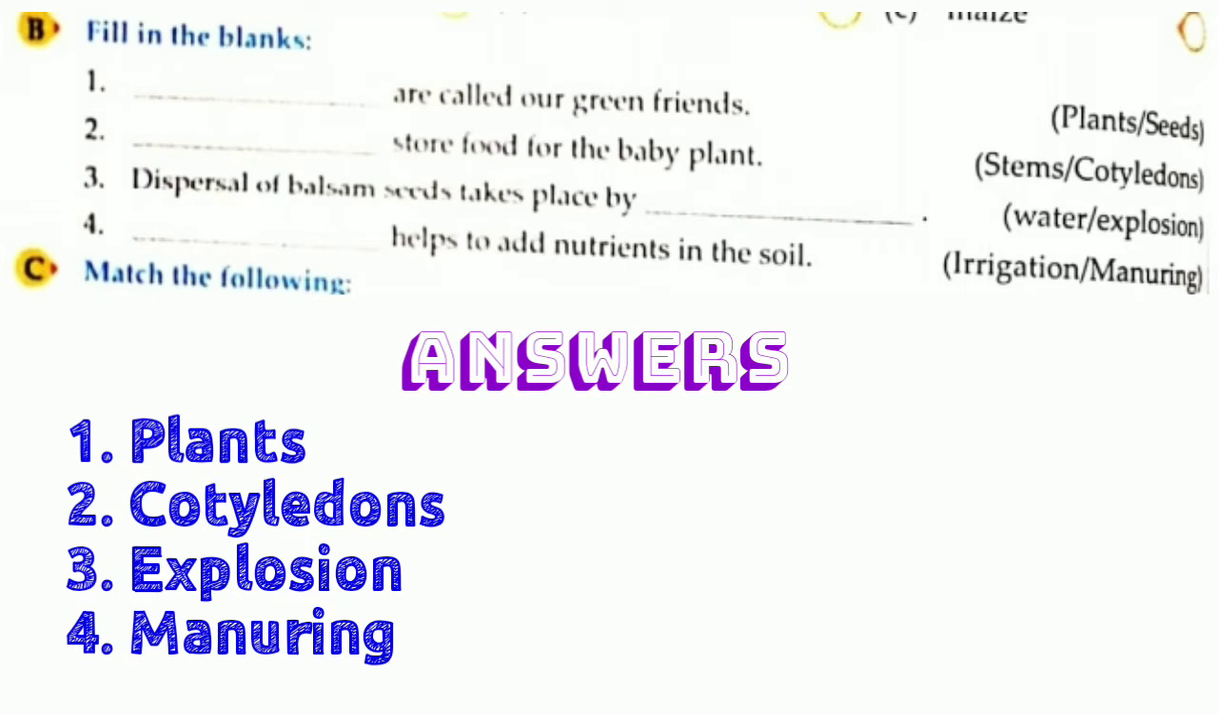Now come to the fill in the blanks on page number 162. Number 1, plants are called our green friends. Your options are plants or seeds, and your answer will be plants. Second, cotyledons store food for the baby plant. Third, dispersal of balsam seeds takes place by explosion. And fourth, manuring helps to add nutrients in the soil.